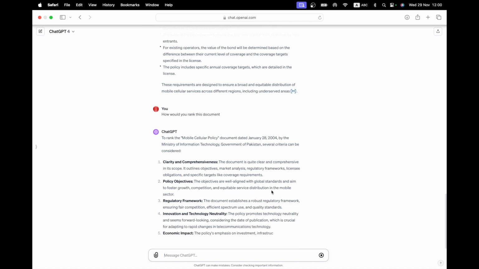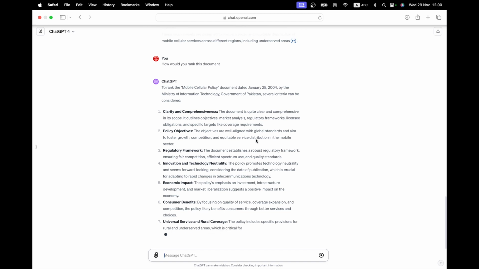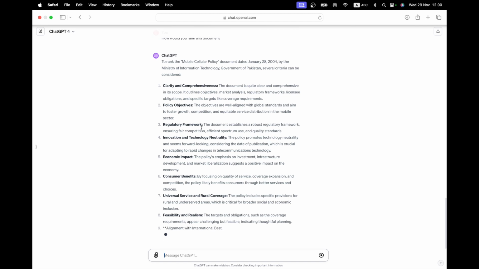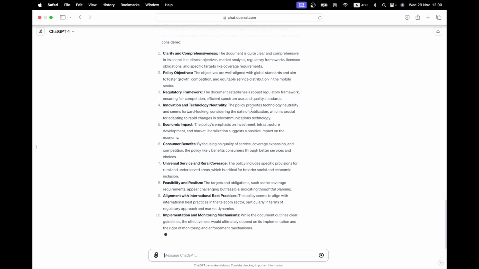Okay, so it's checking out, I suppose, with other documents that it has come across in the past or it knows about. So objectives are well aligned with global standards and aim to foster growth. Regulatory document establishes a robust regulatory framework. Good. Innovation, technology neutral. The policy promotes technology neutral.